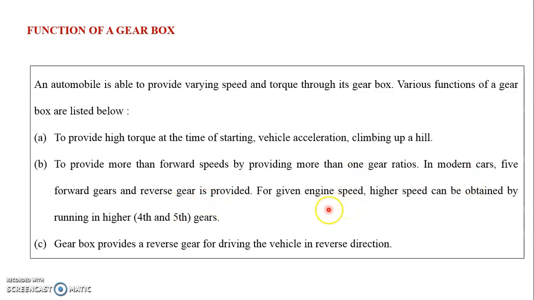For a given engine speed, higher speed can be obtained by running in higher, that is 4th and 5th gears. Gearbox provides reverse gear for driving the vehicle in the reverse direction. So many important functions are there. Out of that, we have mentioned these important functions.